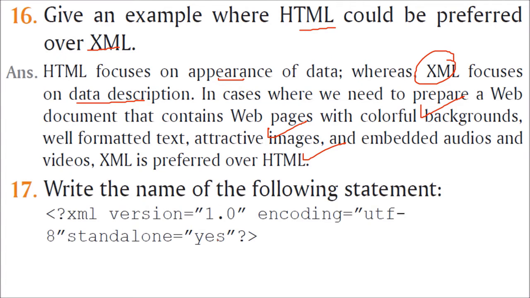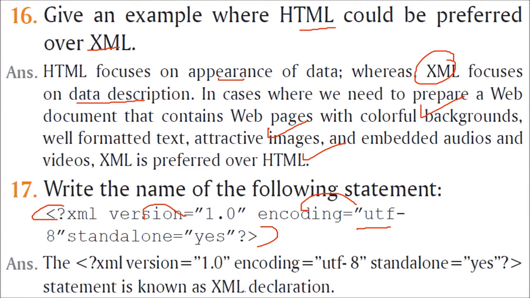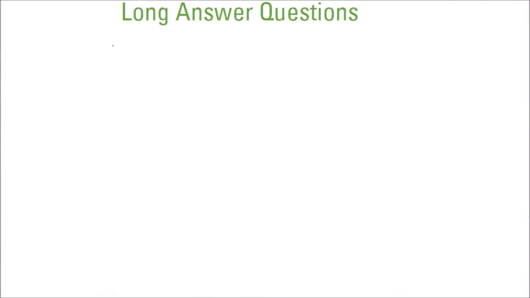Write the name of the following statement. What is this? You are giving the version, you are giving the encoding type like UTF, Unicode, you say standalone equal to yes. This is nothing but the XML declaration. This statement is known as the XML declaration.